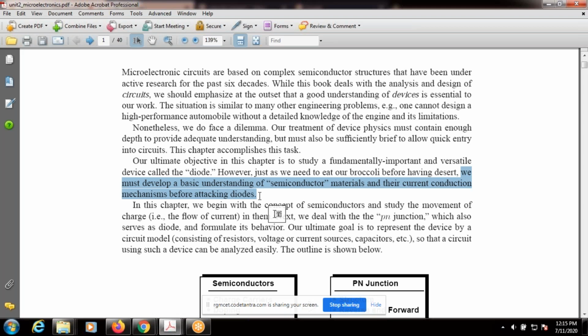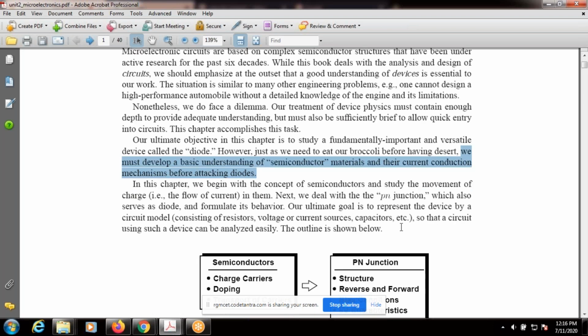So mainly concentrate on this point, right? Before reading diode topics, we must compulsorily have a basic understanding of semiconductor materials, and not only materials, but how current conduction takes place, the current conduction mechanisms in semiconductors.